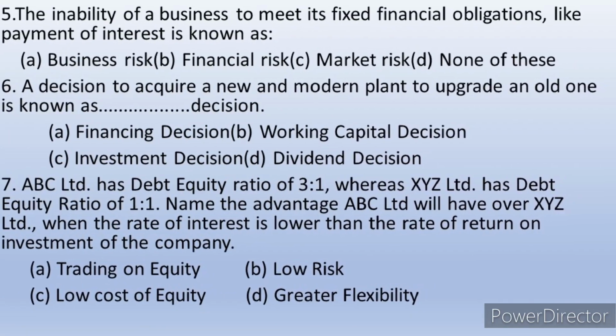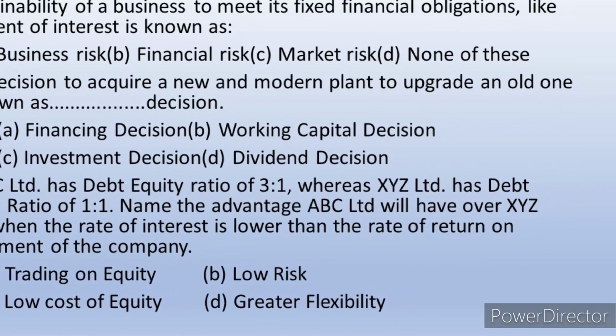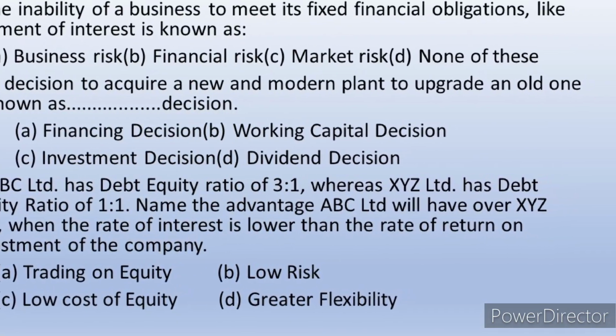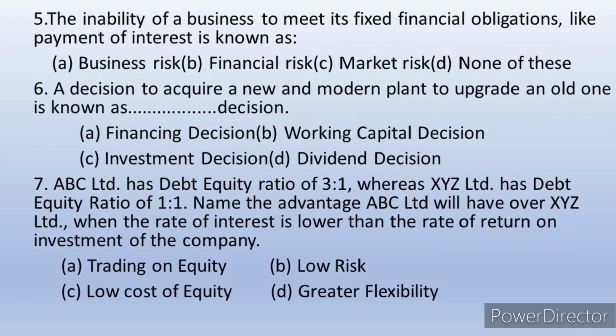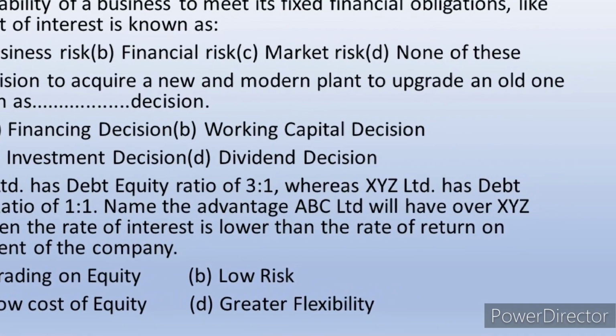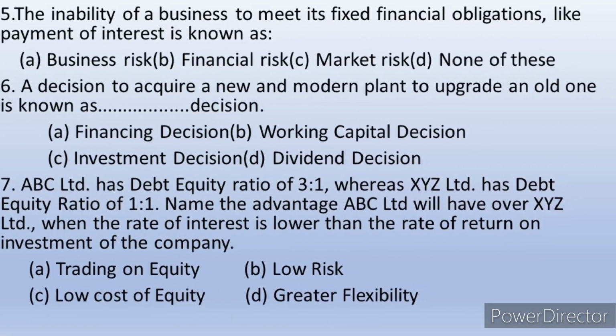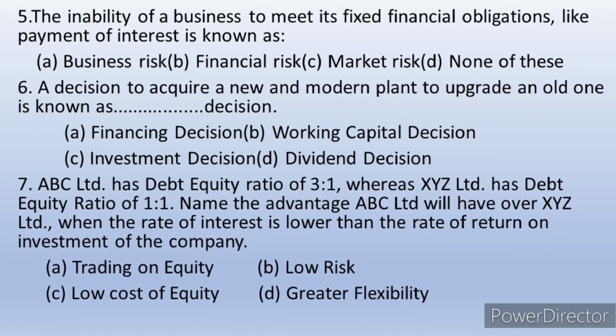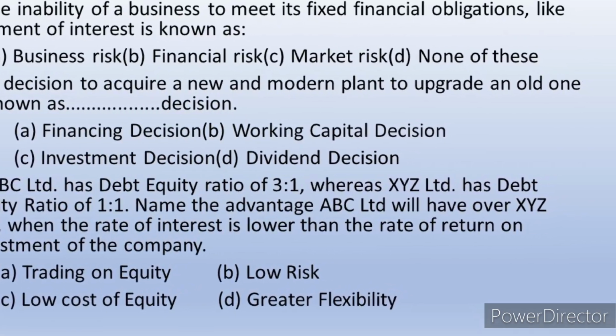Question number 6: a decision to acquire a new and modern plant to upgrade an old one is known as dash decision. Here the answer is investment decision, because the business is going to invest a big amount of money on purchase of new plant and machinery, which is going to increase the profit earning capacity of the business. So this is an investment decision.